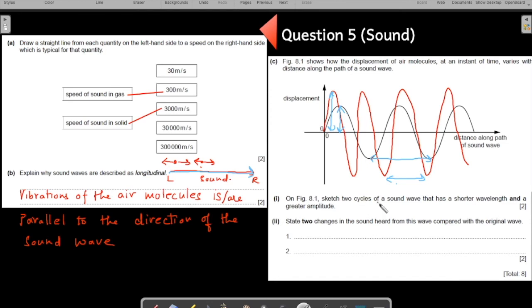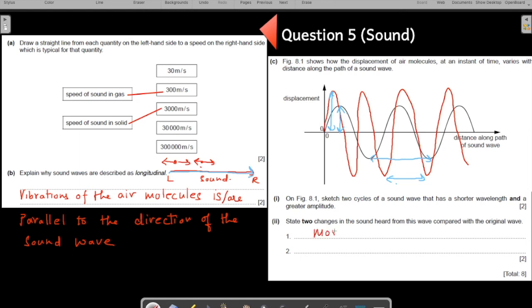They just asked for 2 cycles and we made so many. We could have just done 2 cycles of sound wave that has a shorter wavelength and a greater amplitude. Suggest 2 changes in the sound heard from this wave compared to the original. Amplitude has gone up. So what happens to the loudness? Greater loudness, or you can say loudness will increase.